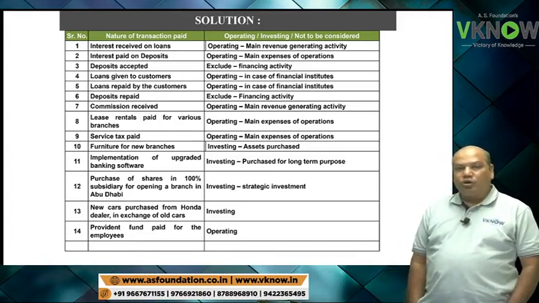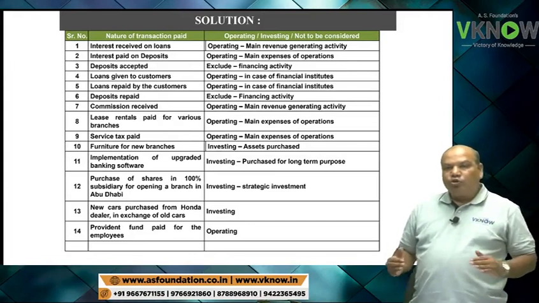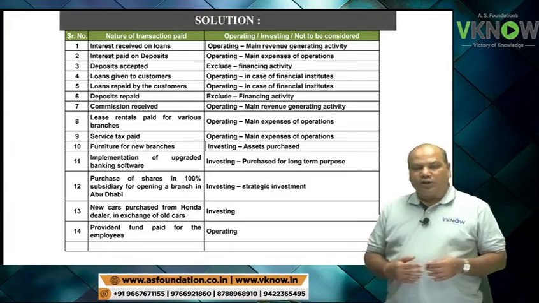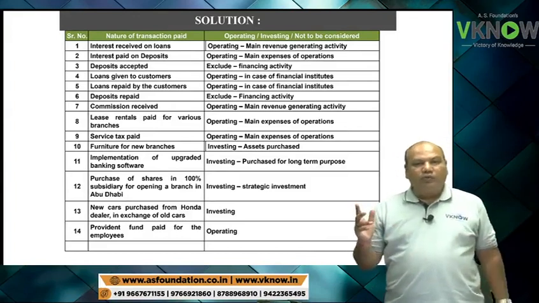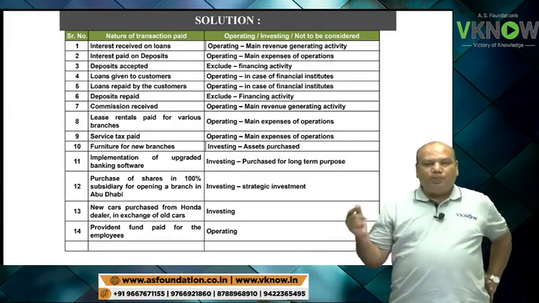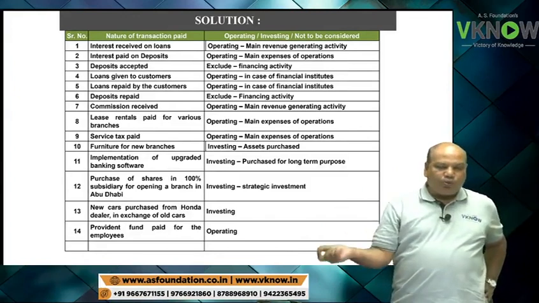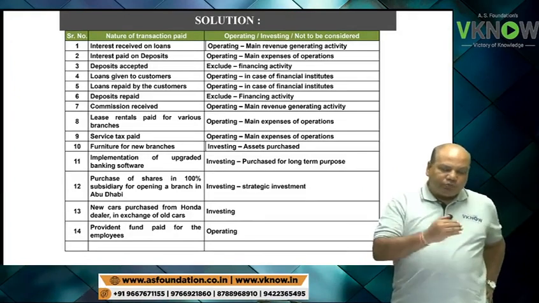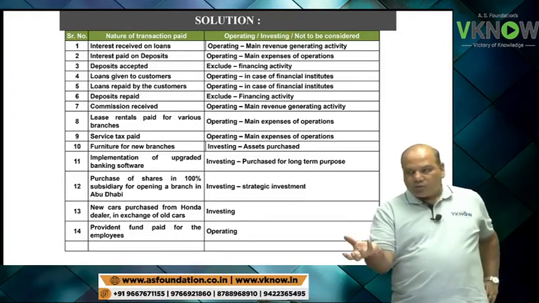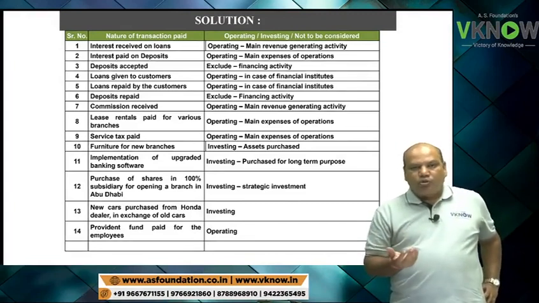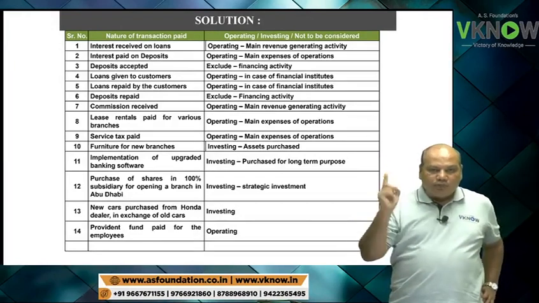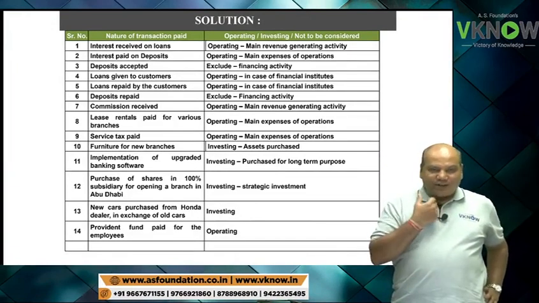Issued employee stock option. So issue of stock option is a non-cash activity. It's a non-cash item. Only when the employee will pay you cash and you will issue share, that time cash received from issue of share will be your financing activity.